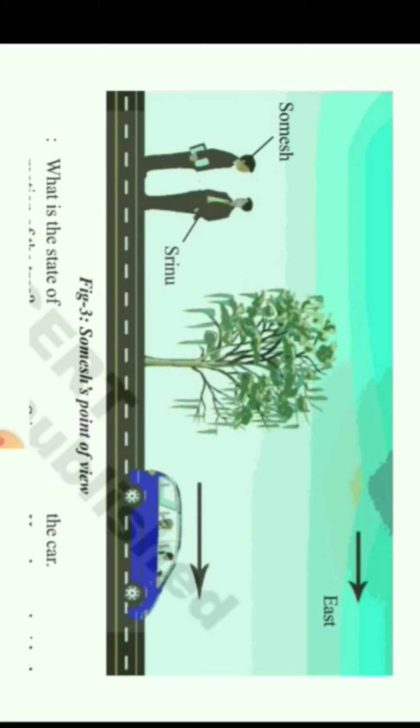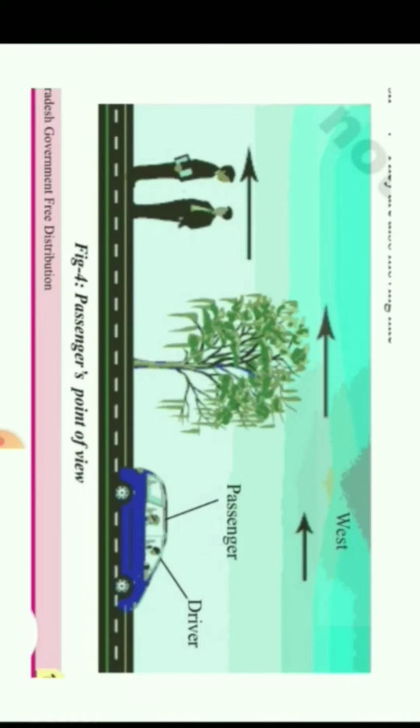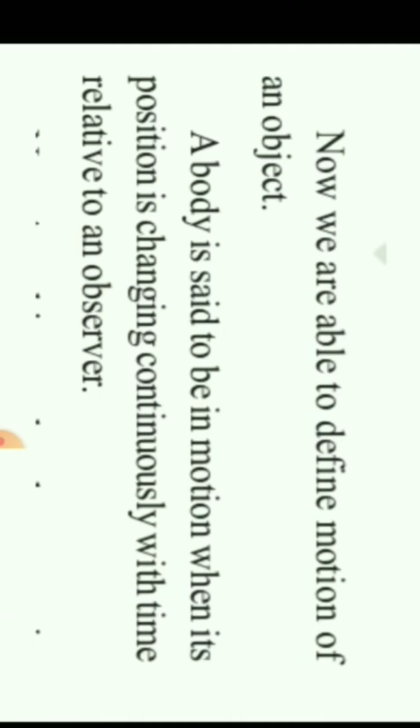If we see the point of view from Somesh, for him the tree will be at rest and the car will be in motion. In the next view, in the passenger's view, if we take the passenger who is present in the car, he may feel that the tree is also moving, the people are also moving. Only the passenger will be at rest, he will feel. But for us, it is different. These types of things are said to be relative, we will be calling it.